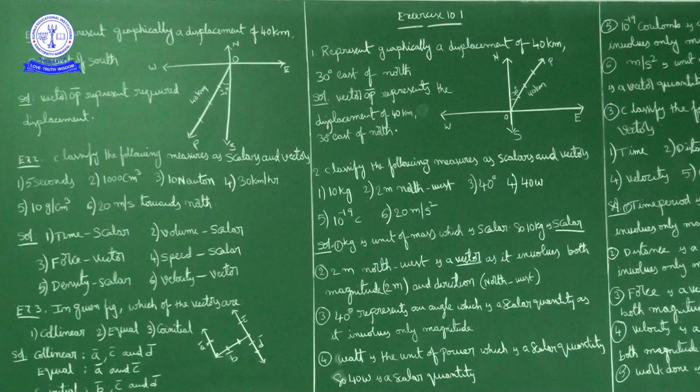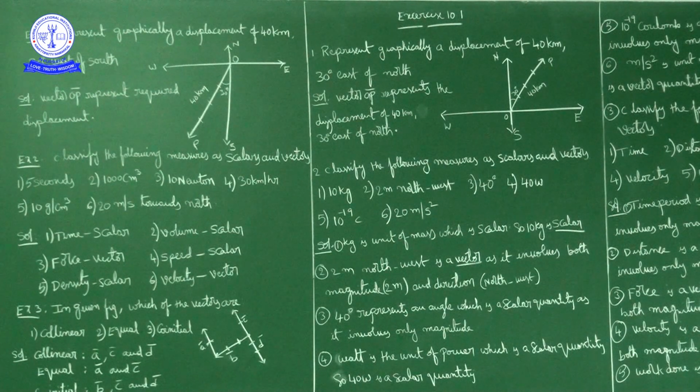Second one, 2 meter northwest. If you observe here, 2 meter is a distance, the magnitude, and northwest is a direction.